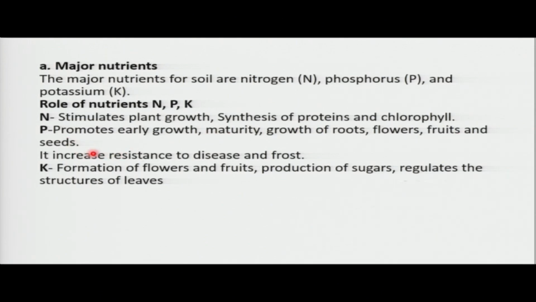Phosphorus also increases the resistance to disease and frost. Again, potassium helps in formation of flowers, fruits, production of sugars, which are very good for our lives, and regulates the structure of leaves. You observe that these nutrients are very important.